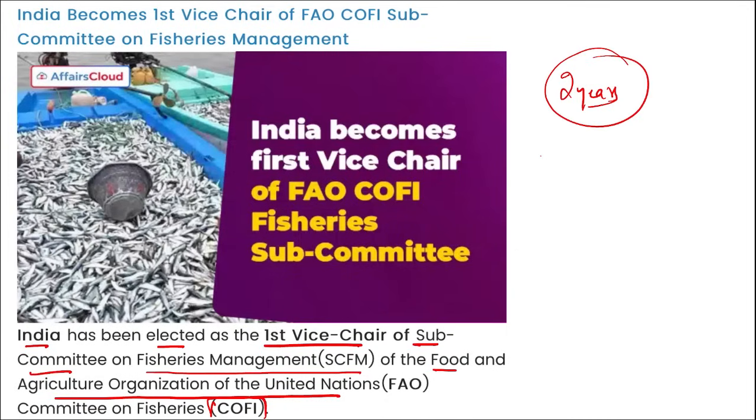Correct? An Indian delegation here was led by J. Balaji, the former Joint Secretary of the Ministry of Fisheries, and Dr. Balaji was elected as the first vice chairperson of the incoming Bureau of the SCFM.